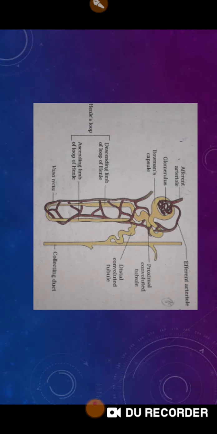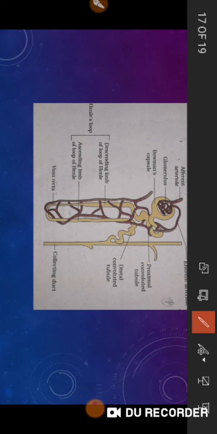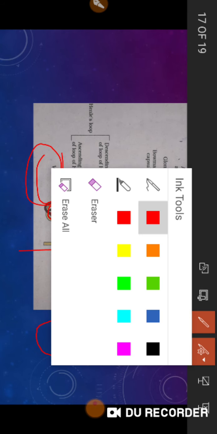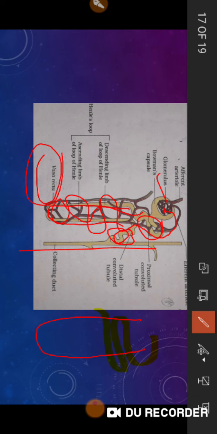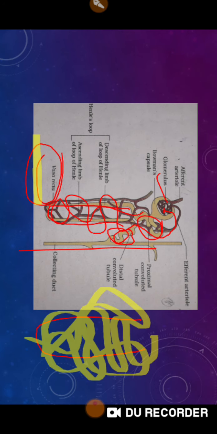See the textbook diagram. Glomerulus, proximal convoluted tubule, U-shaped Henle, distal convoluted tubule and collecting duct. Efferent arteriole forms a network around the loop of Henle, called the vasa recta, a very important line. If this is a Henle's loop, then the arteriole forms a network around this. That network is called the vasa recta.